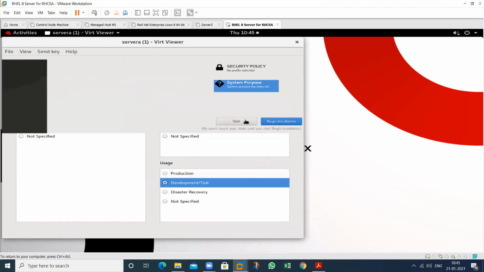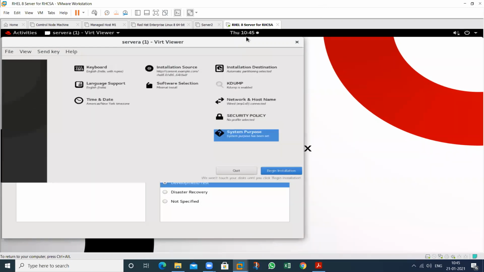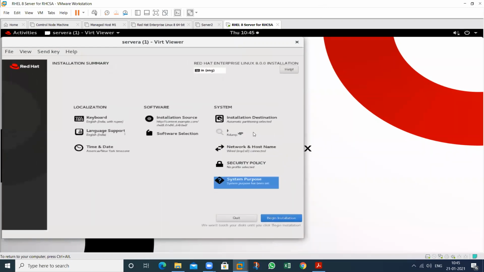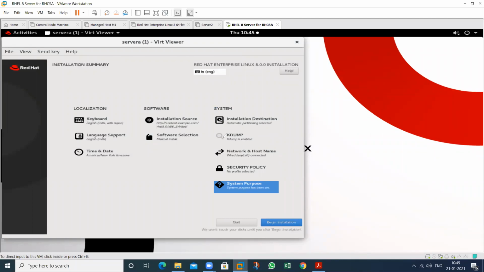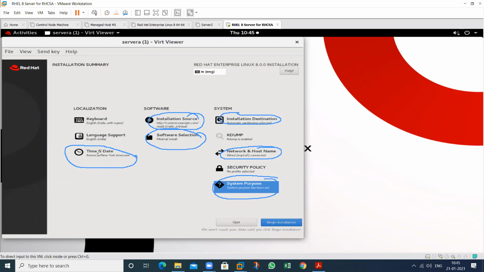So this is my first step. I will show you what is my first step. This is my first step, this is my second step, this is my third step, this is my fourth step, and this is my last step. But see here, this step is not selected. If I want to select this one, because this is India, but see here, this is New York.